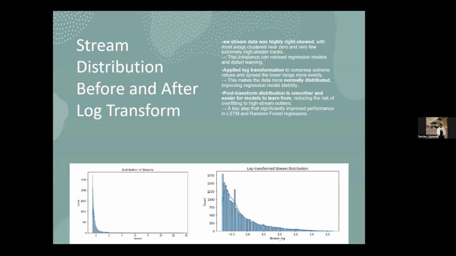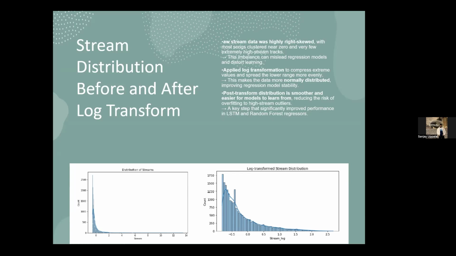Hello everyone. This slide represents before and after log transformation. In our data set, the stream count values were heavily skewed and most songs had very low stream counts. This imbalance posed a challenge for our regression model, which could easily get biased by these outliers. To handle this, we applied log transformation to the stream count feature. With this mathematical operation, the large values are compressed and the small ones stretched, as you can see in the following graphs for the distribution of stream before and after the log transformation.